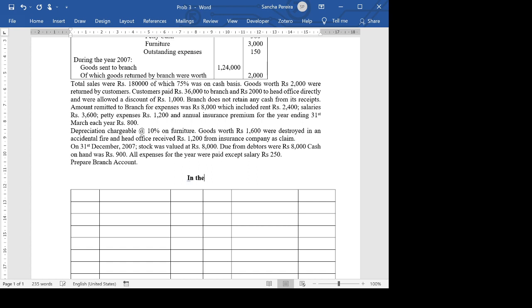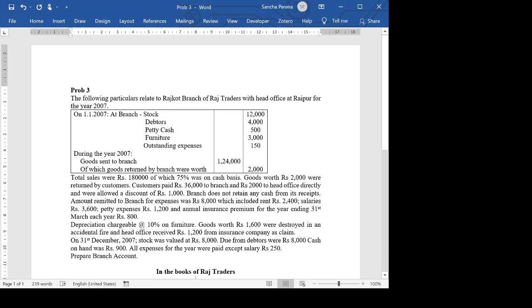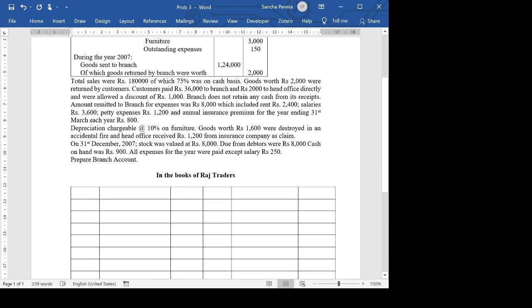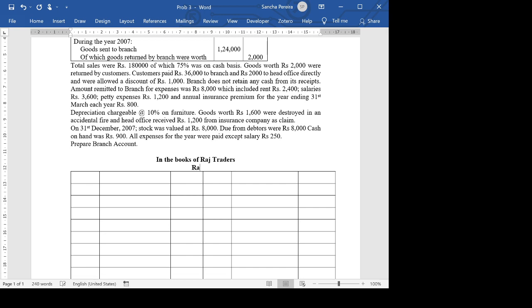In the books of Raj Traders, we have the Rajkot branch account.